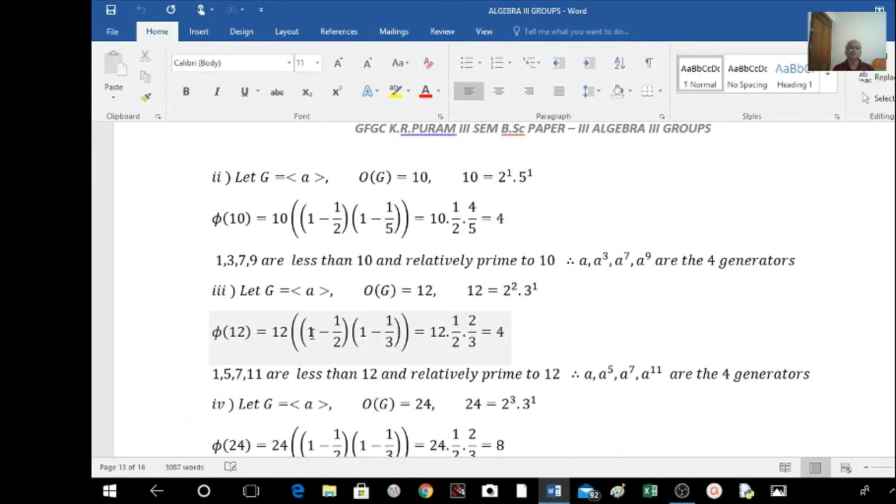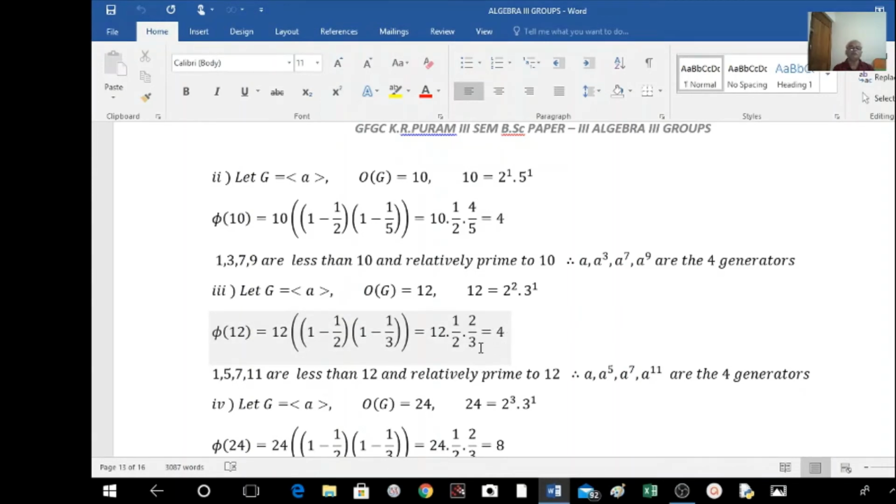Okay, so that is here. And simplifying this, this is equal to half, this is equal to 2 by 3, right? 12 into 1 by 2, 2 by 3. So 2 gets cancelled here, 3 into 4. Again, we have 4 generators.